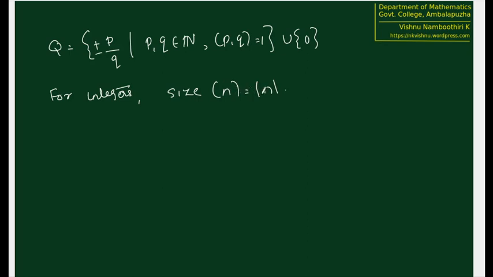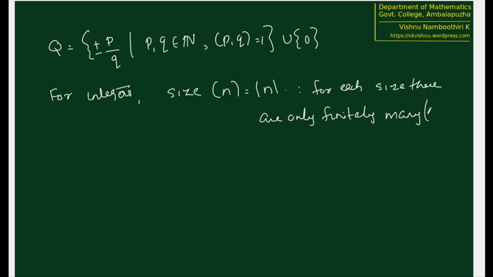Because with size modulus of n, there are only two elements. What are the two elements? Plus n and minus n. And if n is equal to 0, there is one element. For each size, there are only finitely many, in fact one or two elements.